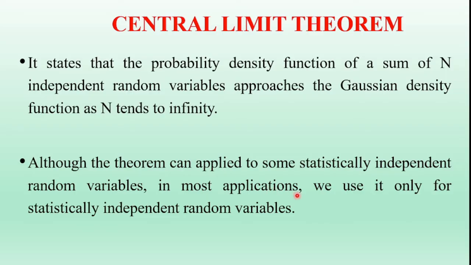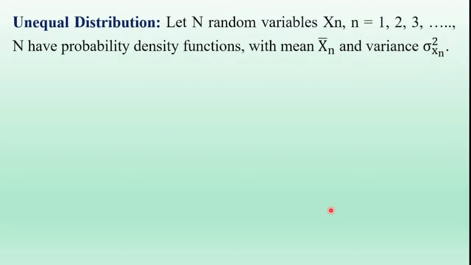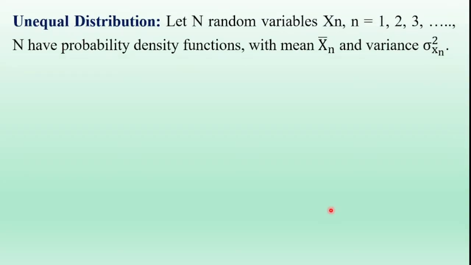Although the theorem can apply to some statistically dependent random variables, in most applications we use it only for statistically independent random variables. This central limit theorem can be explained in two cases, that are unequal distribution and equal distribution. First we are going to discuss unequal distribution.